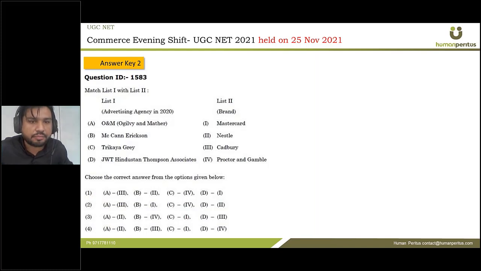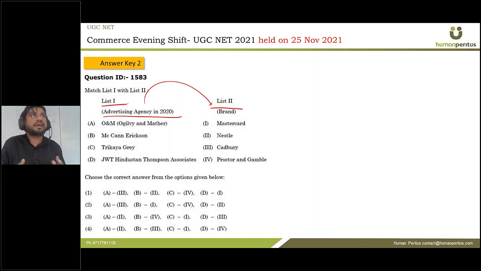Next question is match the column. There are two lists. In list 1, there are advertising agencies in 2020, and these advertising agencies are for the brands in list 2. Again, this is a roadblock question. I mean, no one can remember all these things, so if you got it incorrect, it is okay. I don't think that it is a doable question. O&M, Ogilvy and Mather, is related to Cadbury.